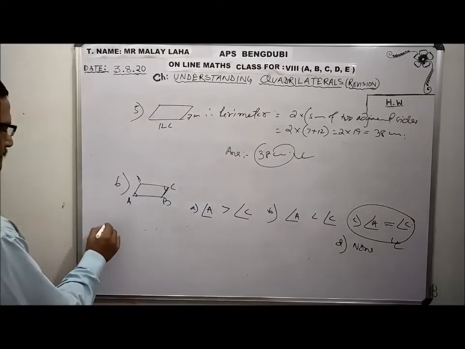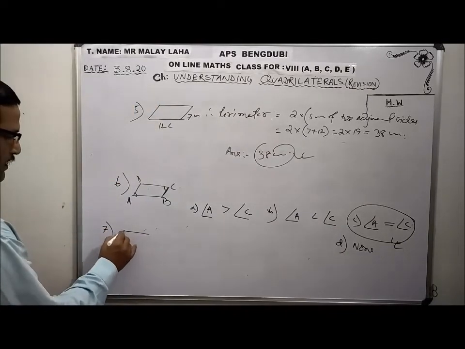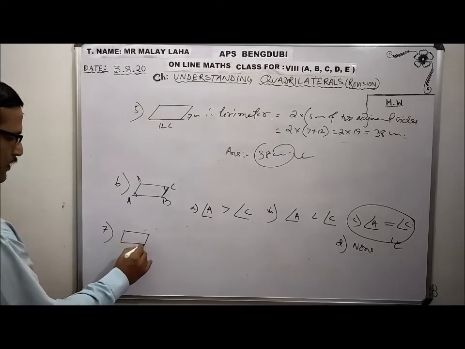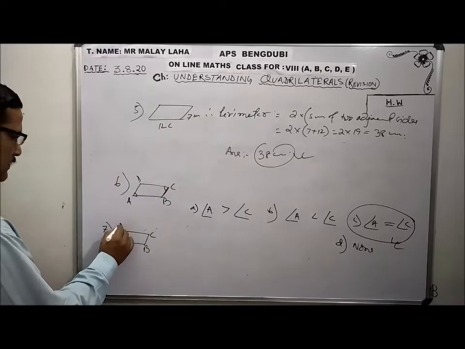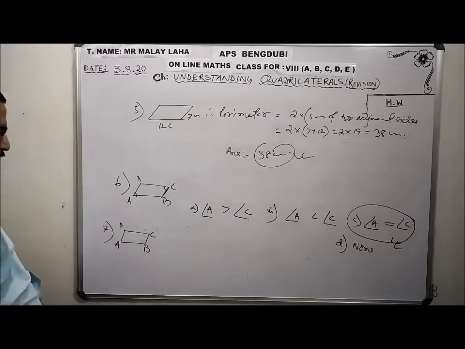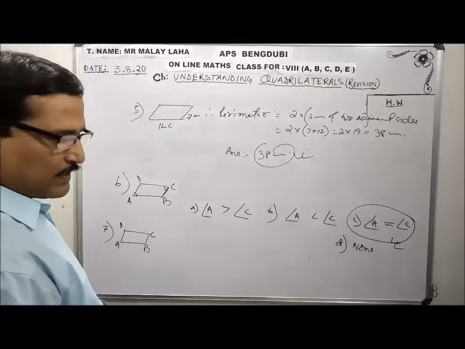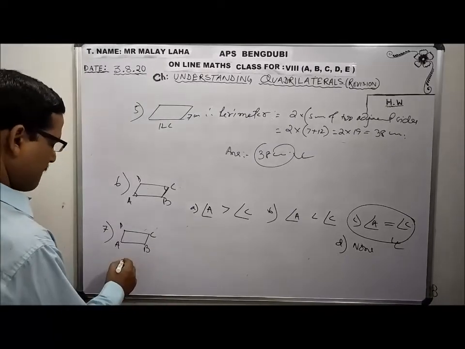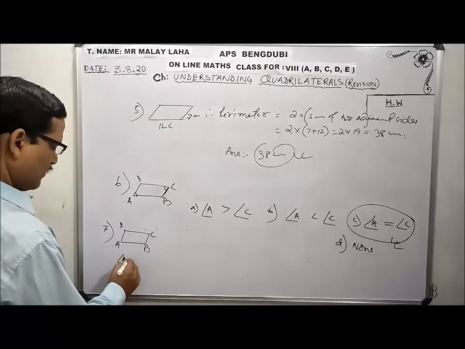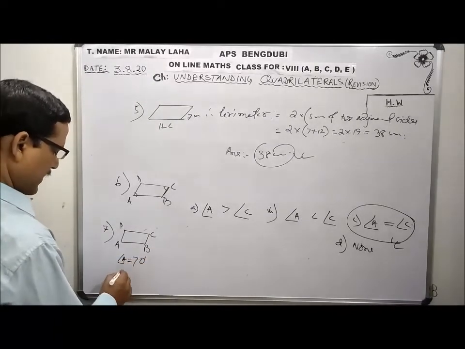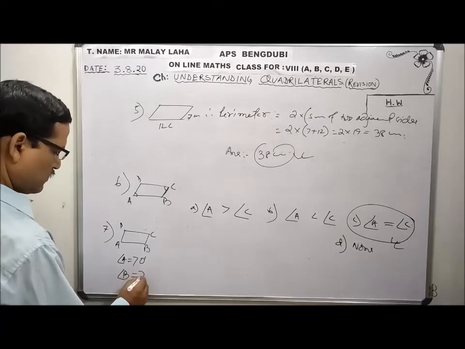Number 7, parallelogram. If you draw the figure, the concept will be clear. ABCD is a parallelogram and angle A equals 70 degree, angle B equals question mark.